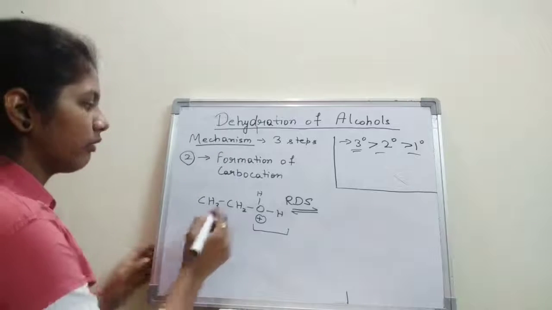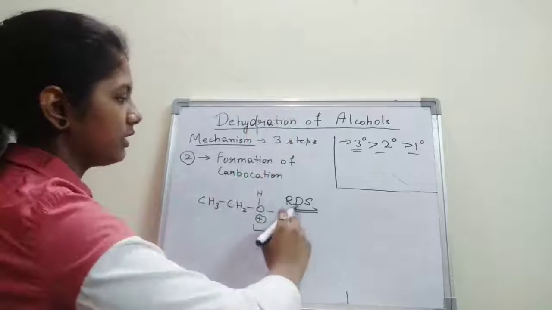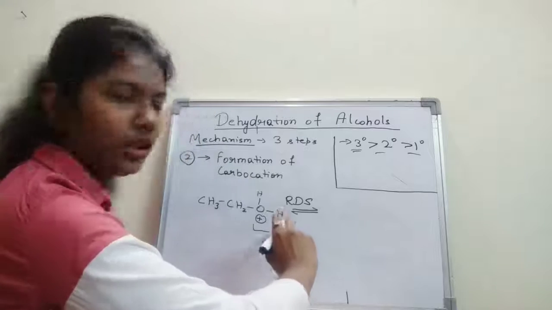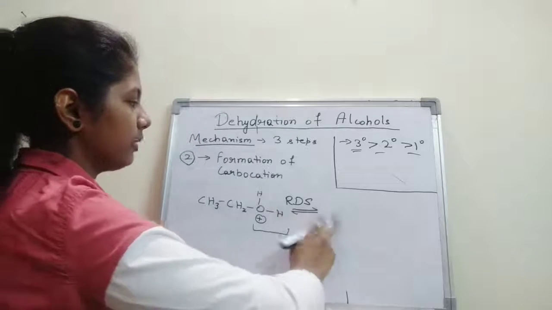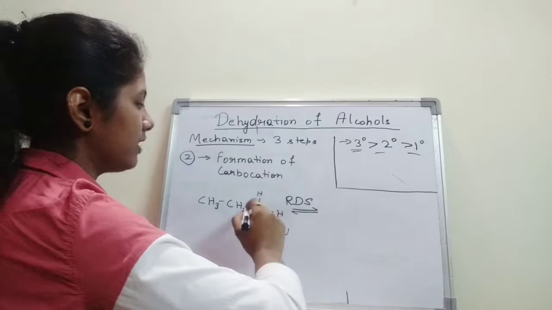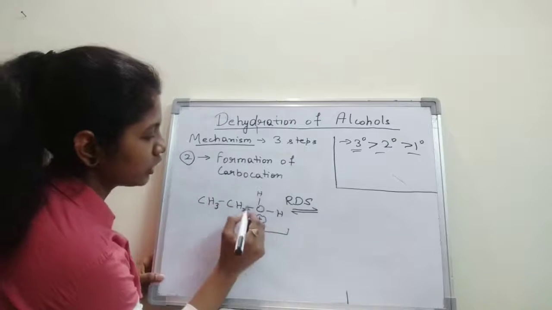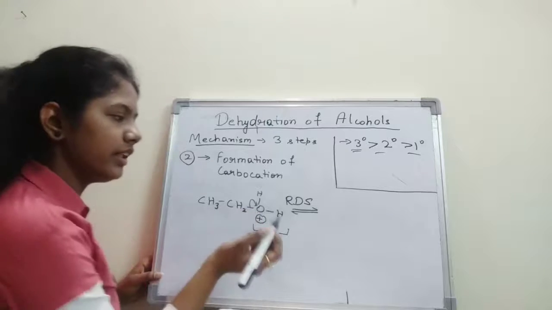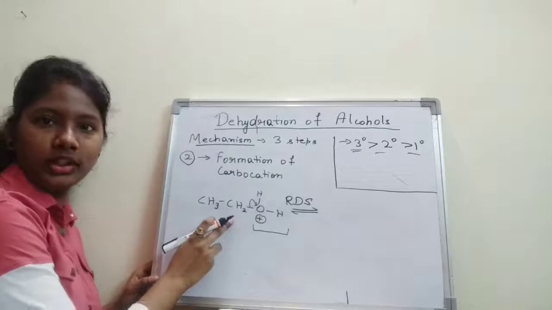Okay, so here what will happen? The water will be removed like this. Since this is oxygen, it will take the electrons towards itself and leave, leading to the formation of a carbocation over here.